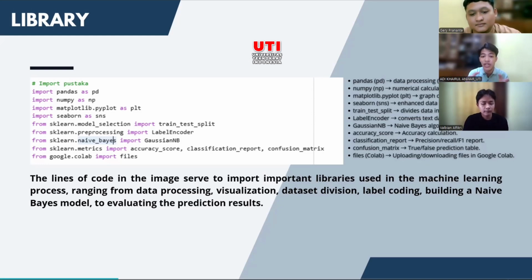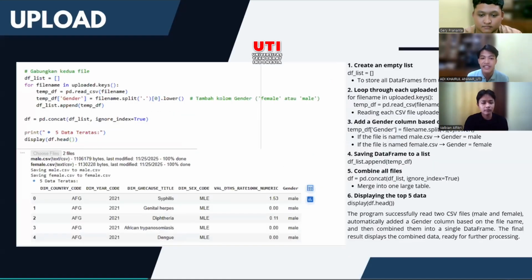Can you look at this slide for the explanation? This is the end of my explanation about my project, and the next slide will be explained by Fabian. Thank you, Adi Hairul Anwar, for the explanation and the opening session for our video today. In this slide, I will continue our presentation.